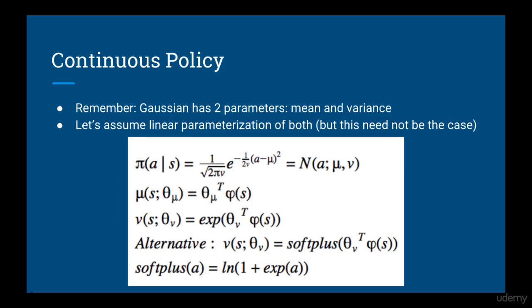Remember that a Gaussian has two parameters, the mean and the variance. So in order to create a parameterized policy, we would parameterize the mean and variance. Let's assume for the purposes of this lecture that both the mean and variance are linear in their parameters. So in other words, mu is equal to theta mu dotted with the feature vector, and the variance is equal to the exponential of theta v dotted with the feature vector. Alternatively, we could use the soft plus function instead of the exponential.